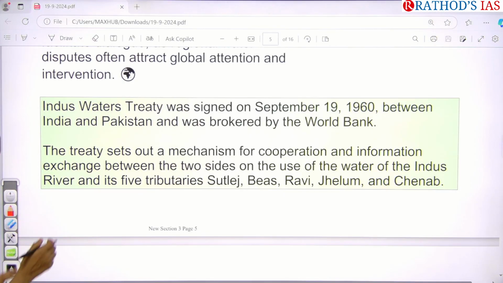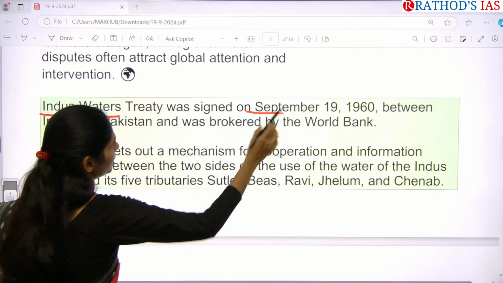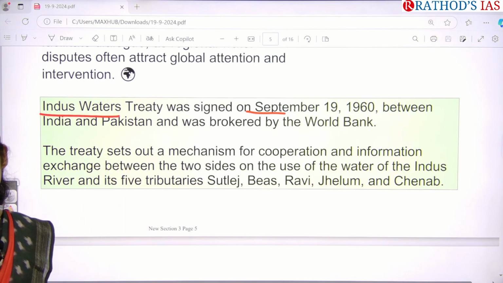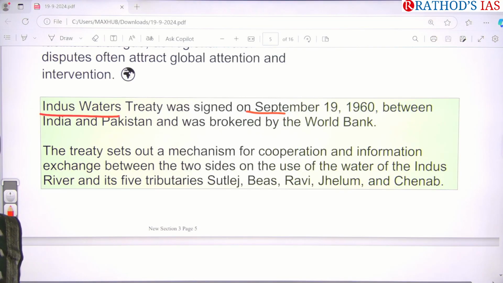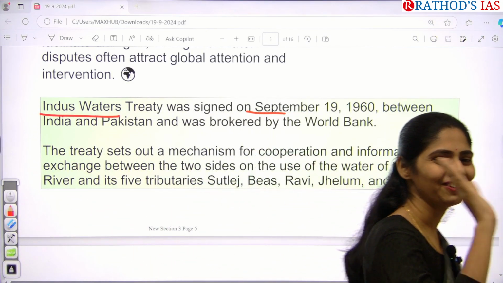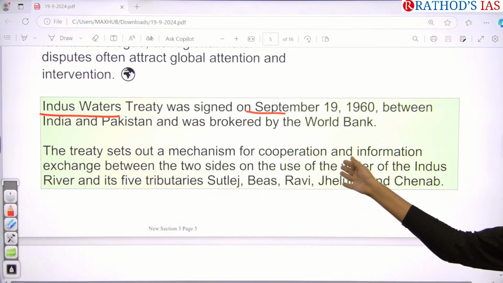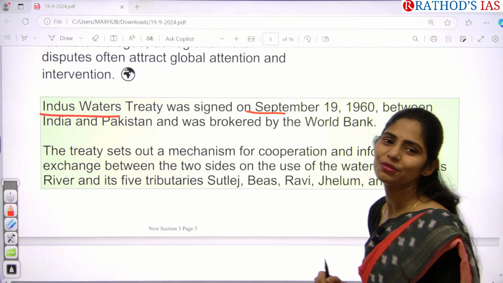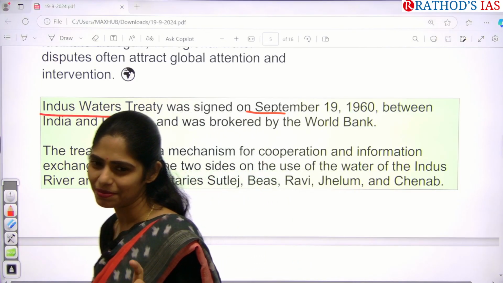So this Indus Water Treaty was signed in September 1960. Today is also September 19th. So which year are we in? It is more than 64 years, right? If you are getting any 50th anniversary or 60th or 70th or 75th, you will be getting questions for sure in your prelims as well as mains. So in this way, you can expect at least 3 to 4 questions in your prelims.